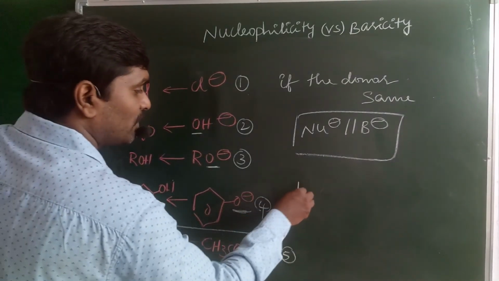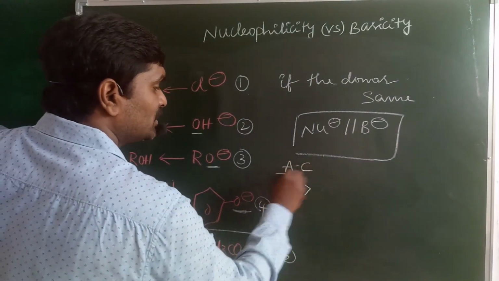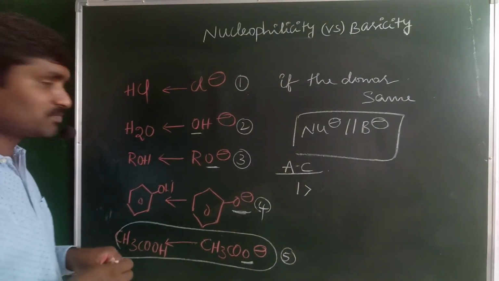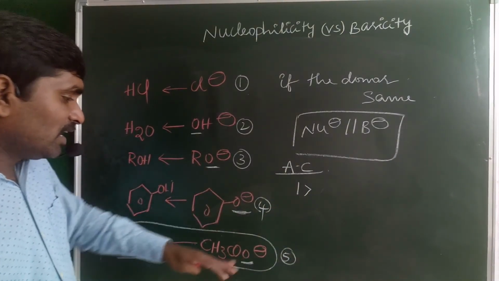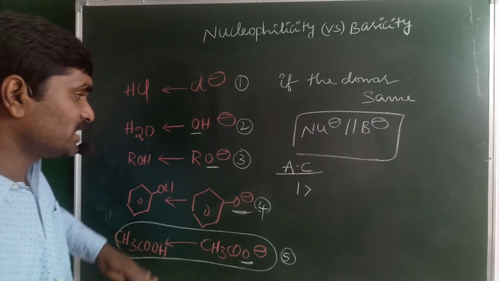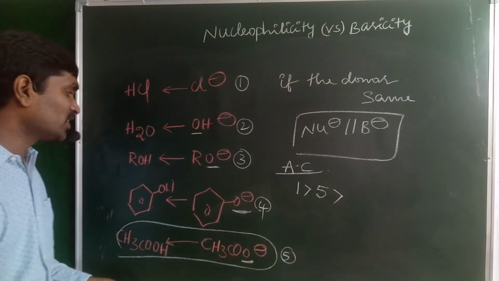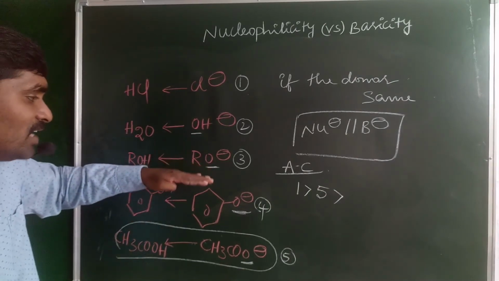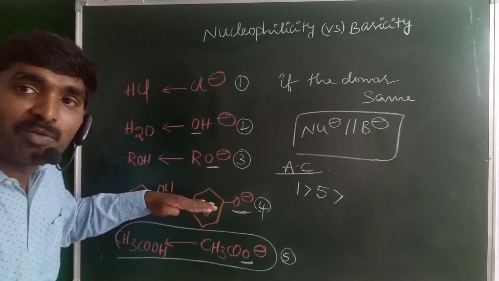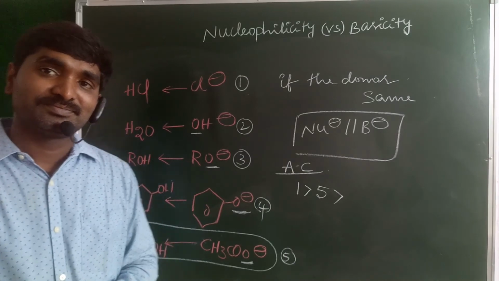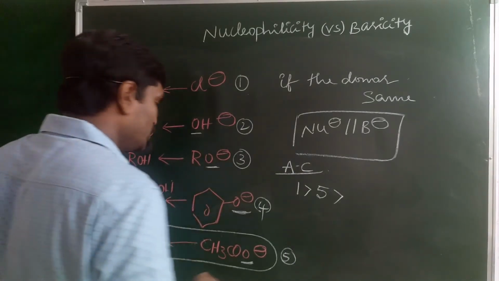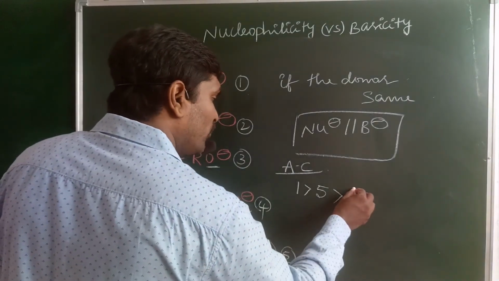So the inorganic acid is the strongest, so first, one is greater than. After that, carboxylic acids are strong acids, so 1 greater than 5 greater than. After that, compared with alcohols and phenols, phenols are more acidic in nature due to conjugation, so after 5 comes the fourth one.